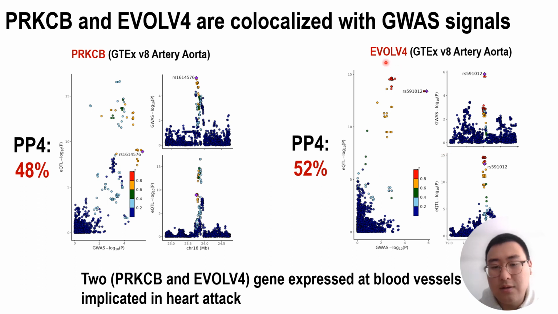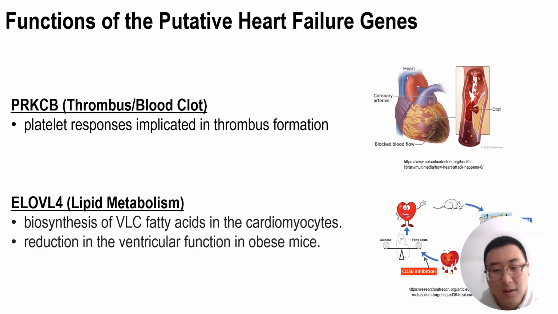On the right side is ELOVL4 on the same site, and we can see a different variant now having a colocalization, which means that the variants over here have an effect through these genes. So these genes are important, and we prioritize them in terms of heart attack.